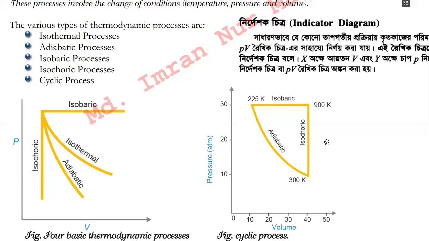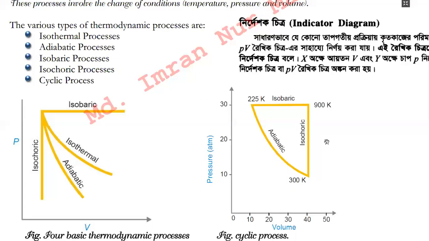But in case of a balloon, if we pour some lighter gas like helium or neon inside the balloon, then what happens? Then this balloon increases in volume.